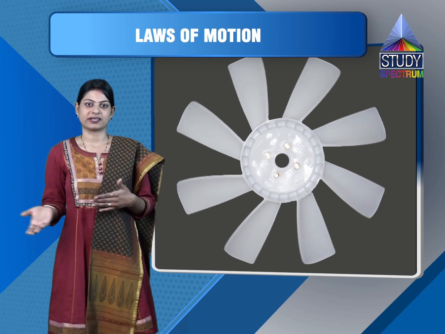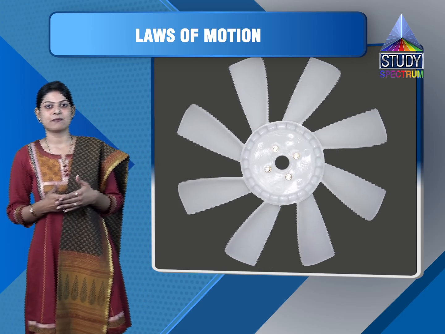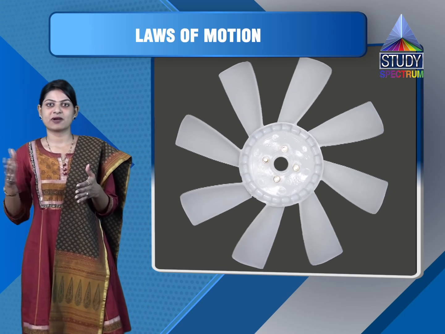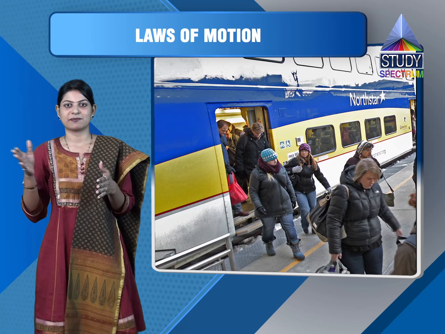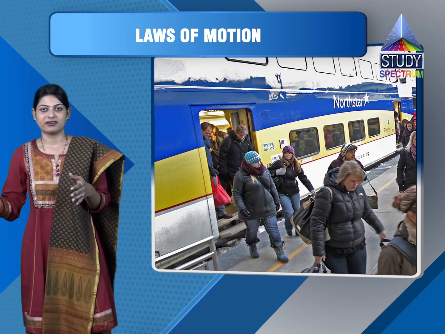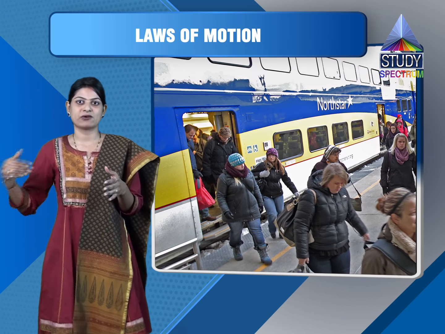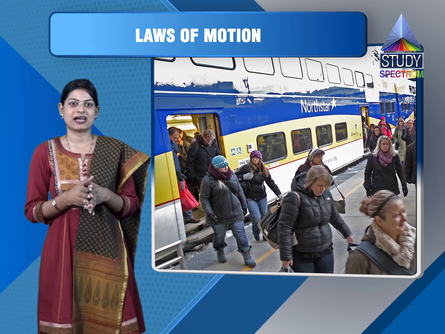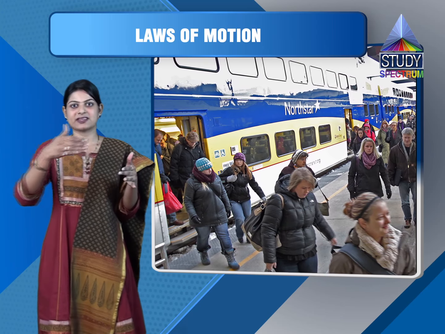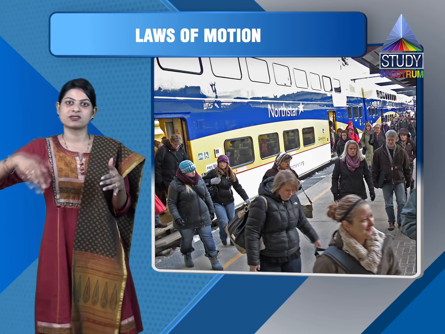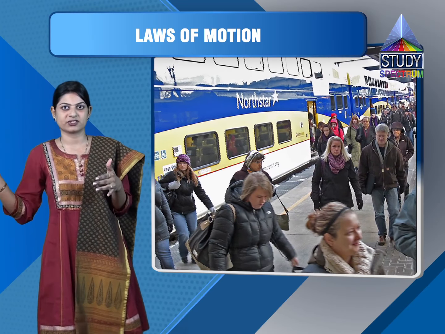Third example: a person may fall from the train when he tries to jump out of the moving train. Why does this happen? Whenever a person is in a moving train, he is also in the state of motion along with the train.